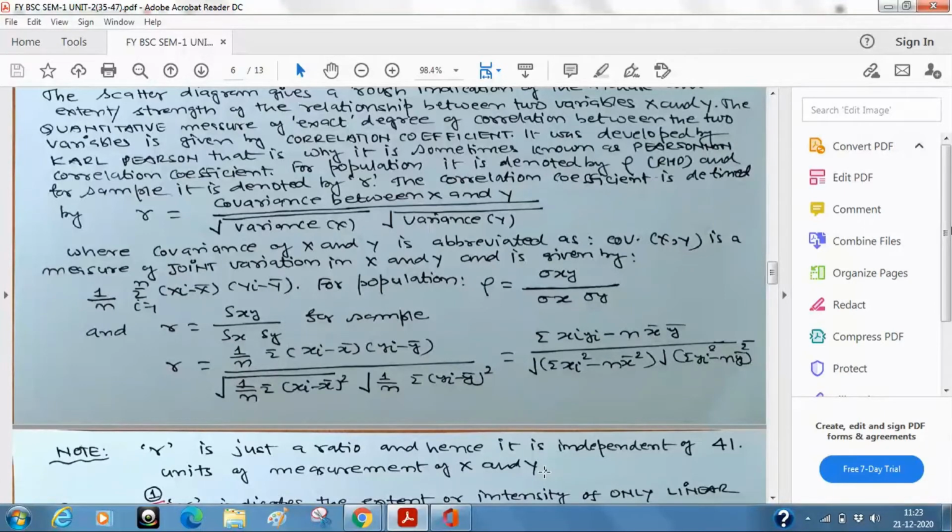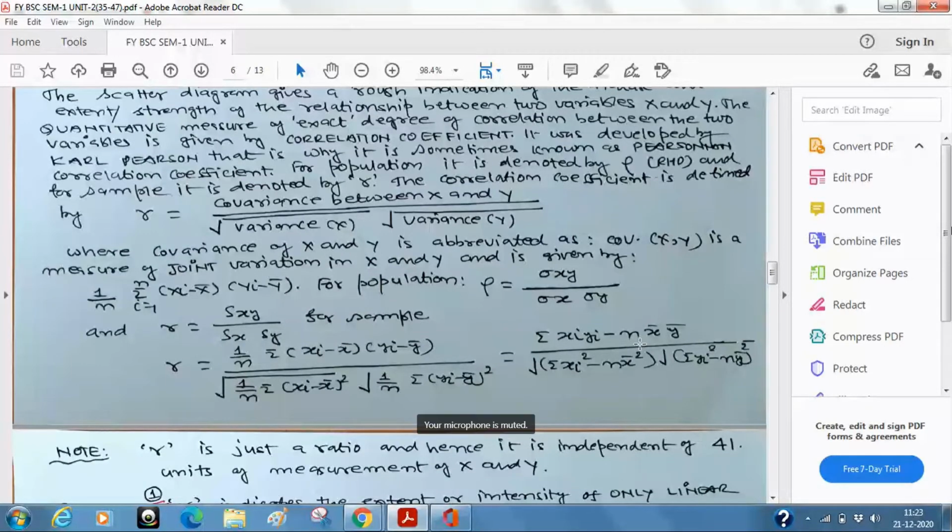And this formula itself tells you that the correlation coefficient is independent of units of measurement. This is a very useful property in real life situations. So this is just the idea. This is the concept, definition, and this is the mathematical formula. Now we are going to discuss certain very interesting properties of the correlation, and how useful the idea of correlation is in real life situations.